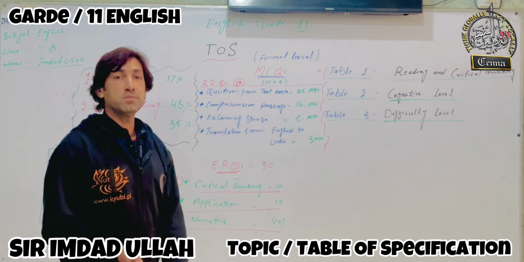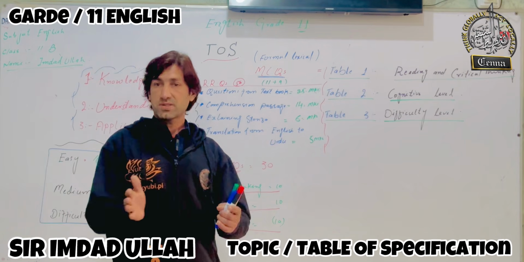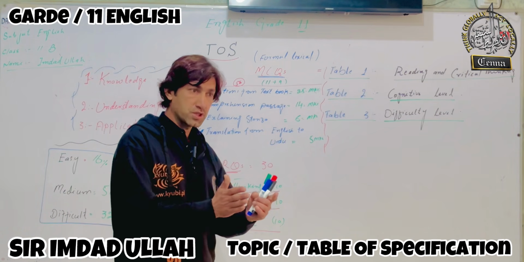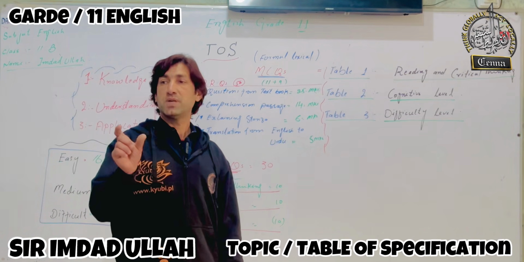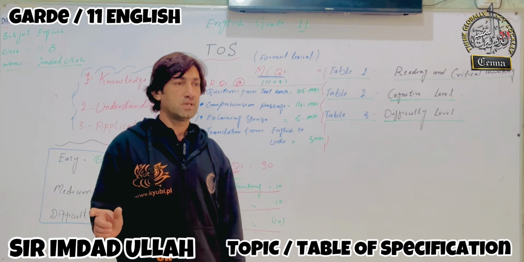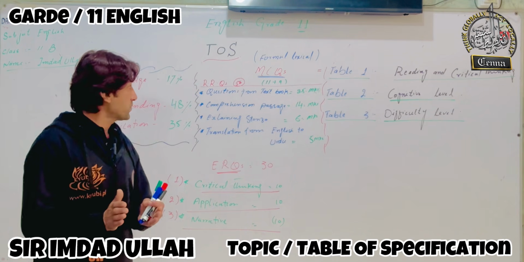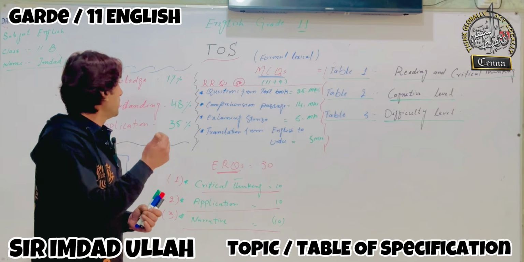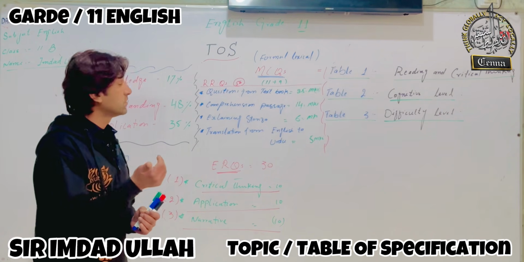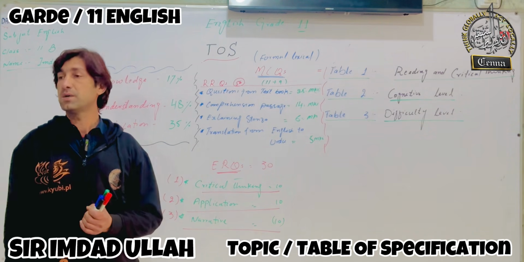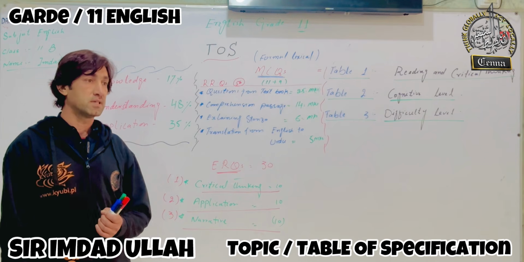Table of specification means the structure of your English paper. What will be the structure of your English paper? So your English paper will be divided into three tables or three parts or three categories.